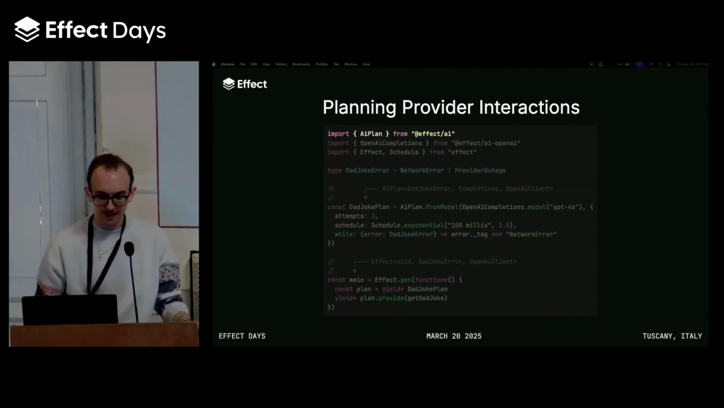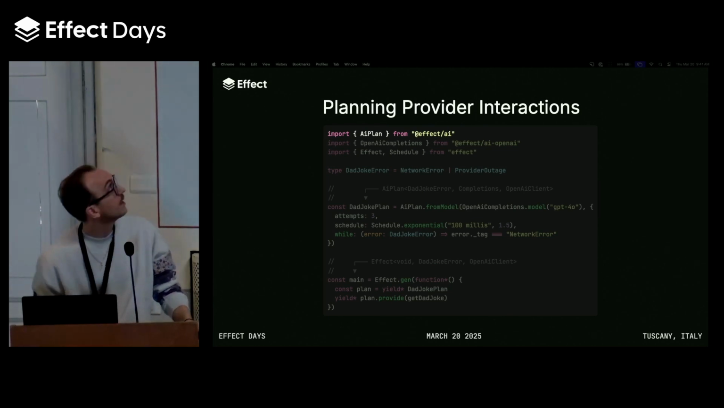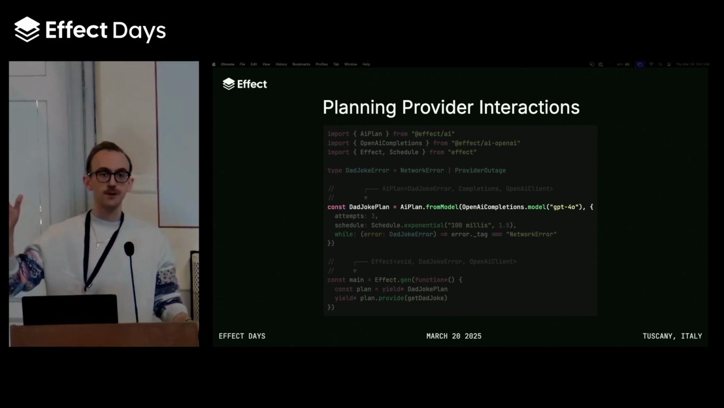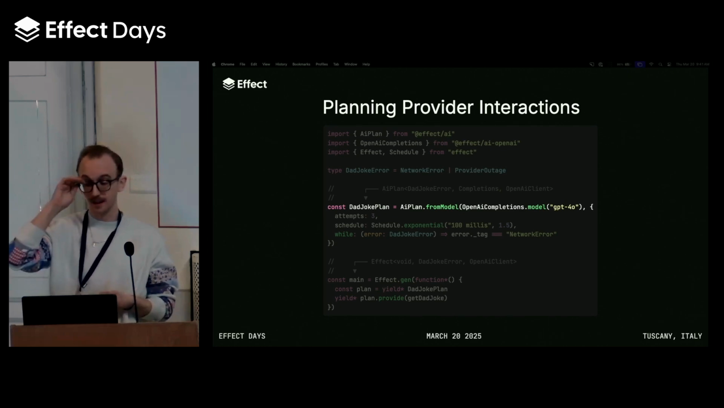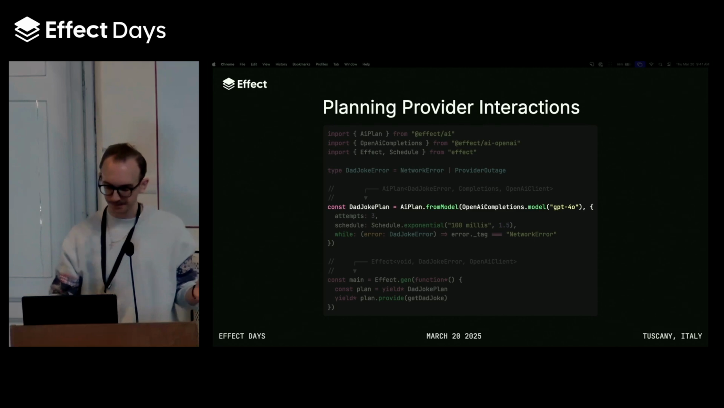So how can we potentially deal with this? Well, AI Plan is a new module that we've just released, I think a week or two ago. And what it allows you to do is build up a plan of execution by composing different models together. So we'll go through this example and then maybe it'll become a little more clear.